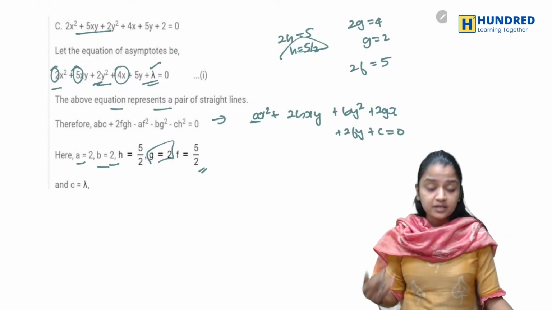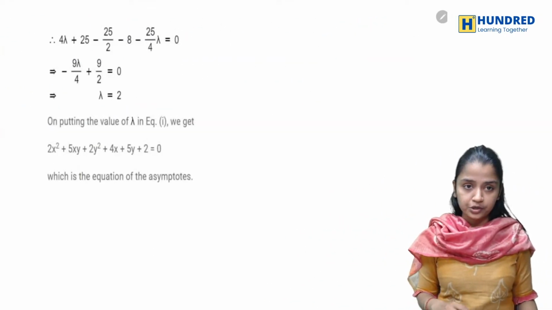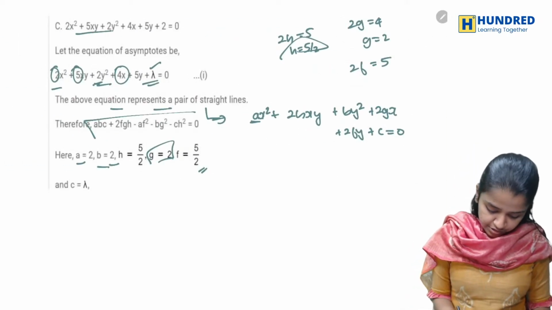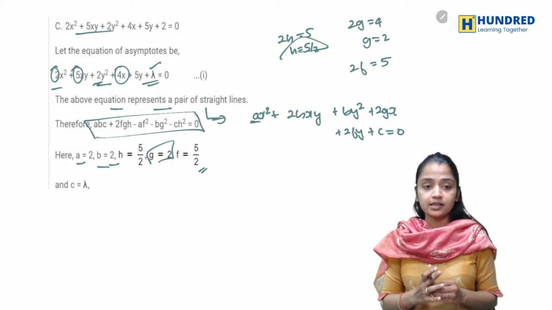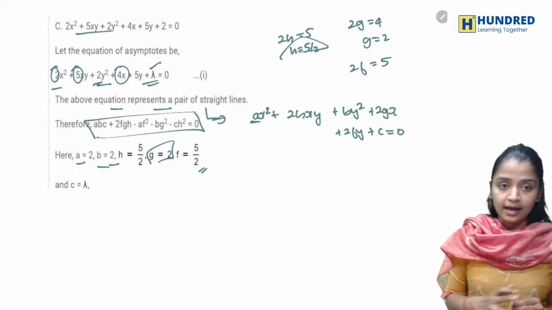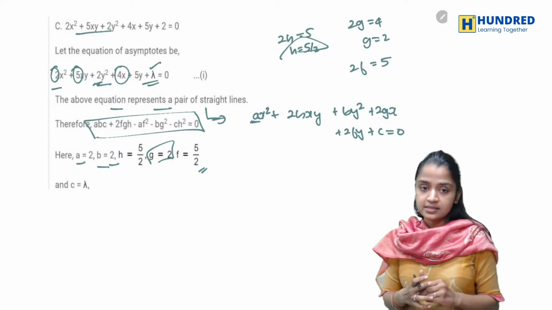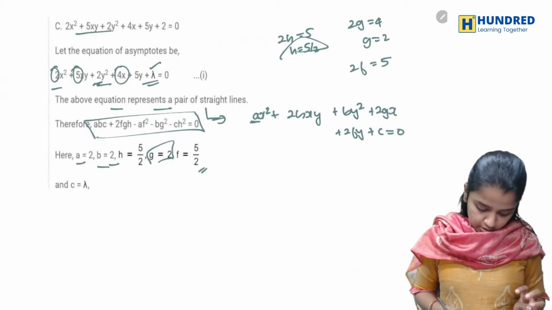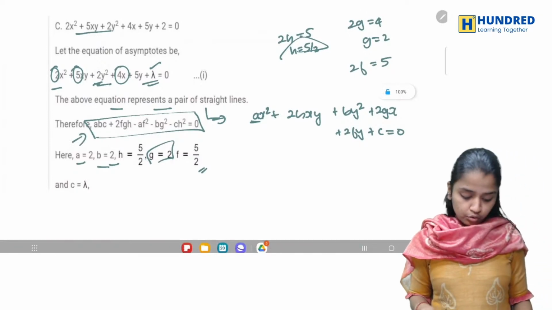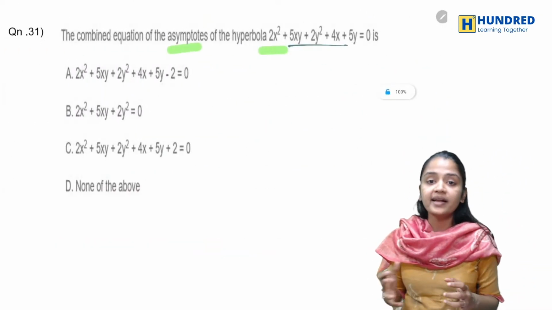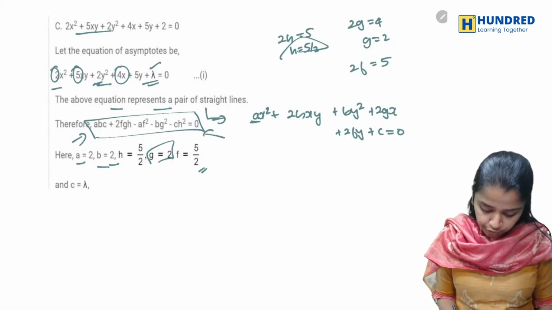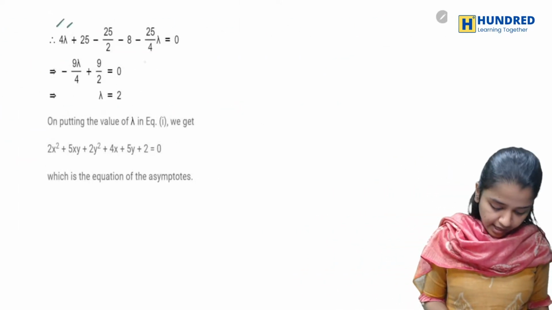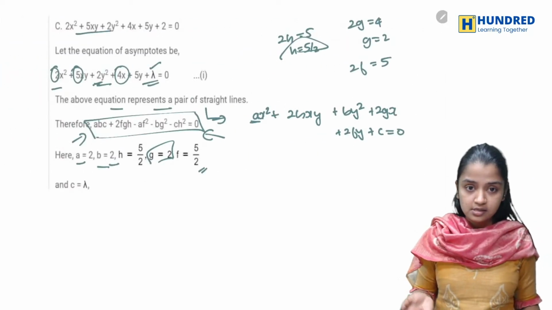So after substituting everything in this equation, basically, this is your straight line equation, and I'm substituting everything in it to find my lambda. I have my a, b, c and I am substituting all those things. To find the family of combined equation of asymptotes, you have to use this equation. You will have a, b, c, and after doing that you will get this form.